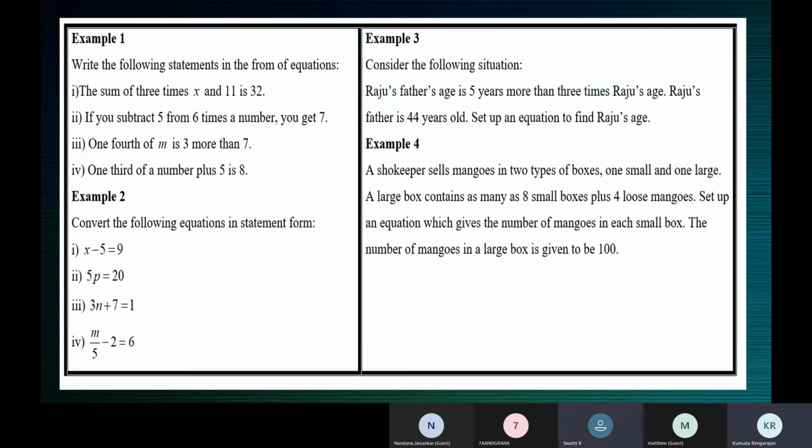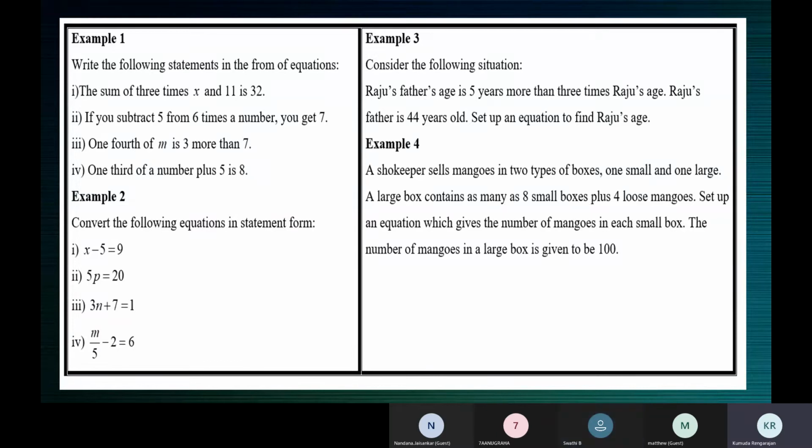Yes, Swati, continue. Yes, ma'am. 1/4 of m is 3 more than 7, ma'am. Here, 1/4 of m, ma'am. So m is represented as an unknown value, so we can write it as m by 4, ma'am. More than means I think it's subtraction. Sorry, it's addition, ma'am. So m by 4 plus 3 is equal to 7, ma'am, is the equation.